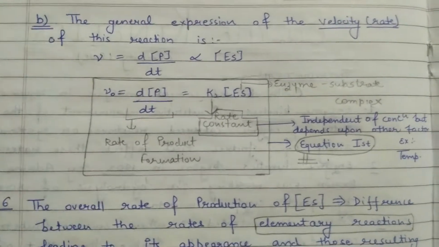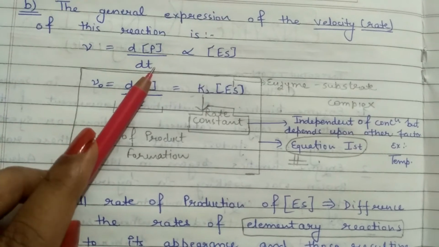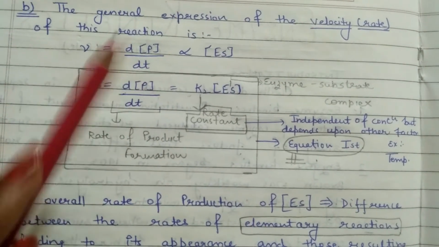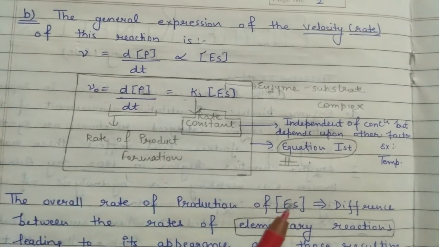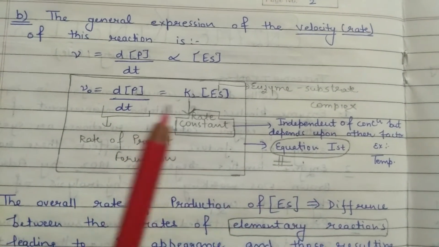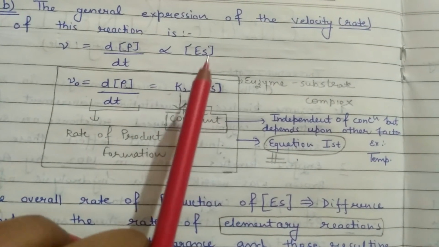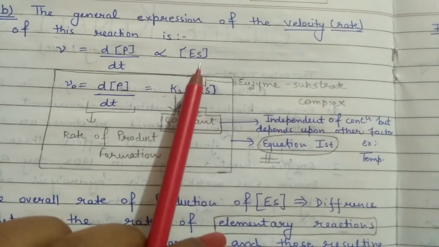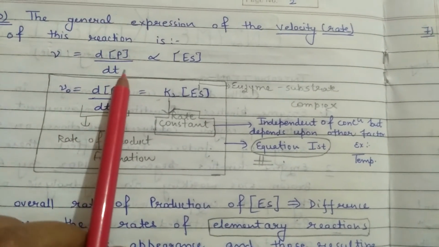The velocity, that is the rate of formation of product over a specific interval of time, say 5 minutes, is directly proportional to the breakdown of enzyme substrate complex. As much enzyme substrate complex disappears, that much product will appear during that time interval.